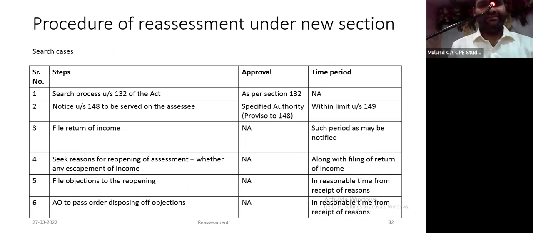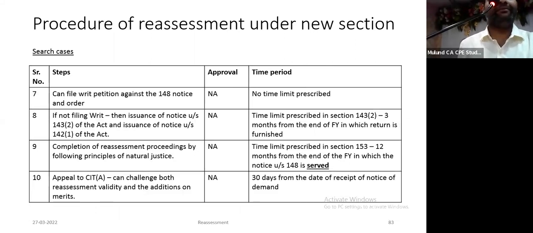What will happen in search cases? Search under section 132. Directly a notice under section 148, with no prior 148A. File the return of income. At this stage, I can seek information from him: what is the income escaping assessment? Please give a copy of all approvals. He has to provide me. I can file objections, and he has to pass an order disposing of the objections. I can challenge it in a writ petition. Even otherwise, I can directly challenge the 148 notice in a writ petition, saying there is no income which has escaped assessment. If not filing it, then the normal assessment procedures apply, and after completion of assessment I challenge it before the CIT(Appeals).